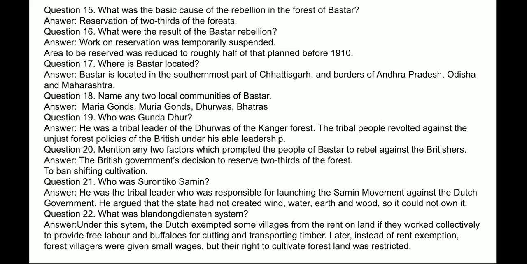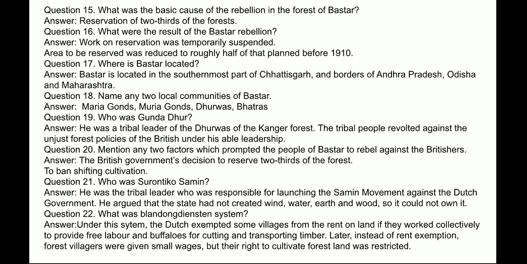Answer, the British government's decision to reserve two-thirds of the forest and ban shifting cultivation. Next question, who was Surantiko Samin? Answer, he was the tribal leader who was responsible for launching the Samin movement against the Dutch government. He argued that the state had not created wind, water, earth, and wood, so it could not own it.